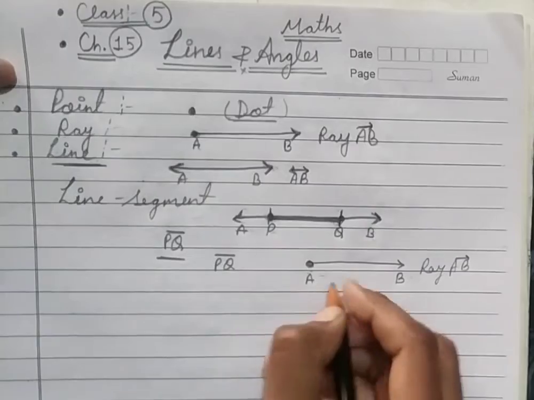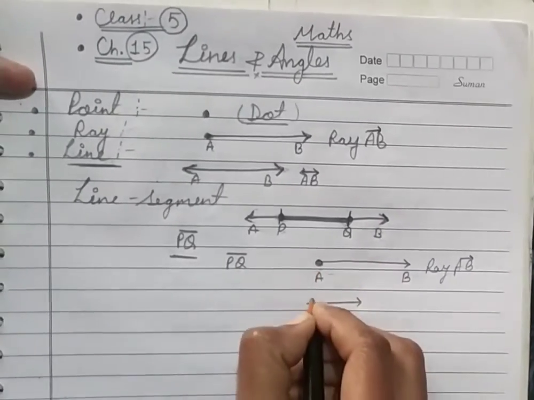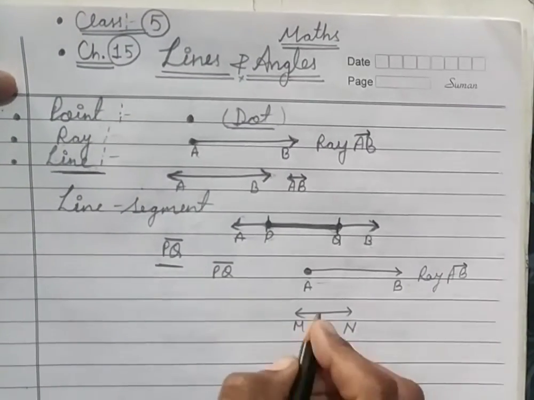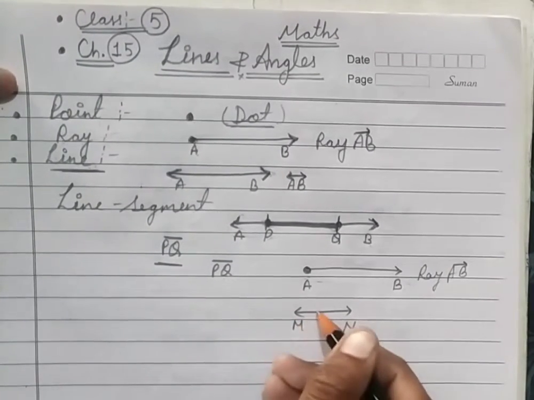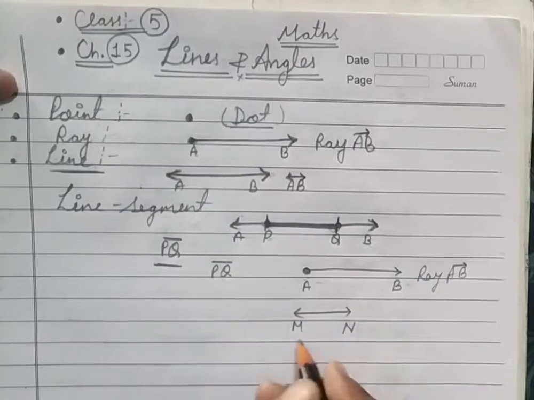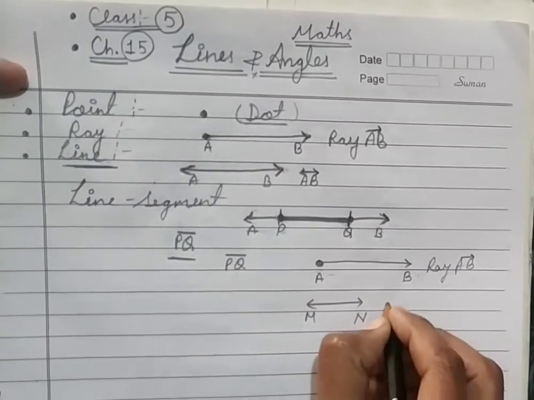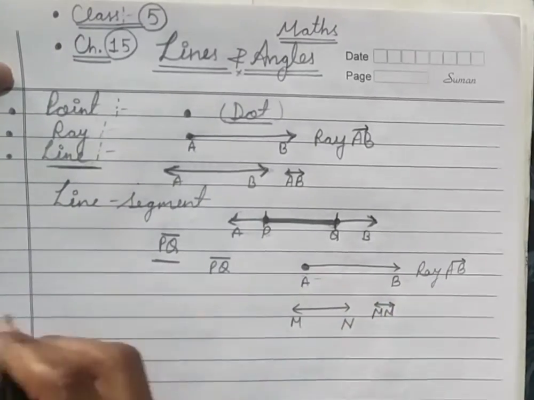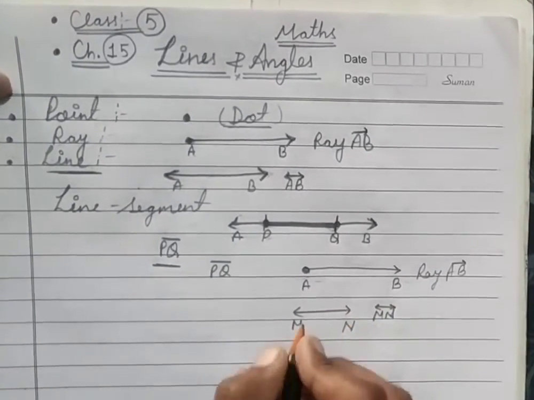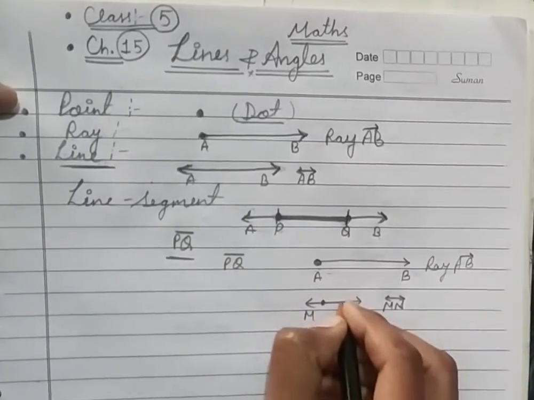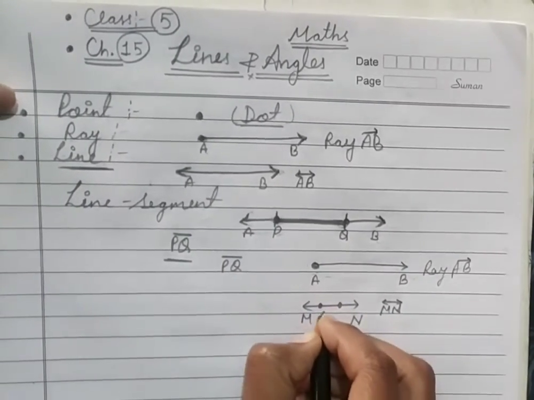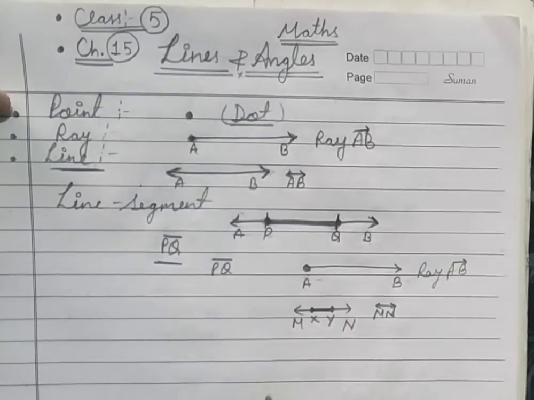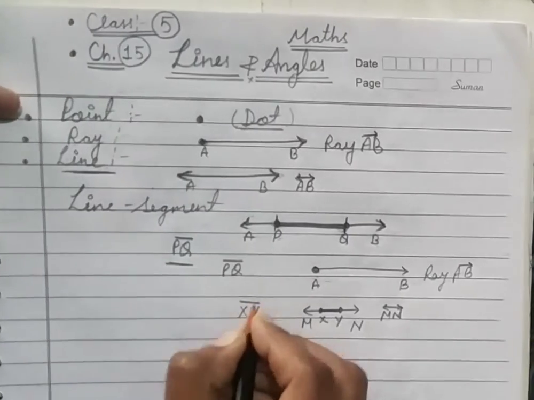But now let's take another example, M and N. This is a line, because it is moving in both directions, right and left. We will write it like this. But if I put two dots like X and Y, then XY is our line segment, and we will write it like this.